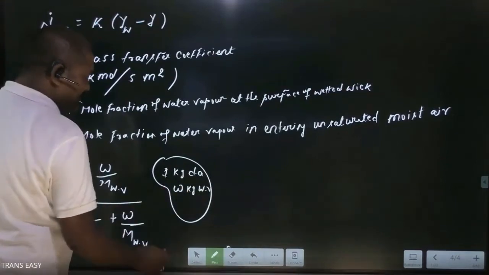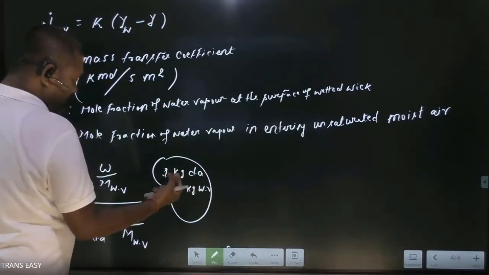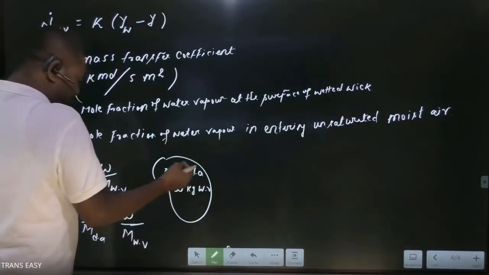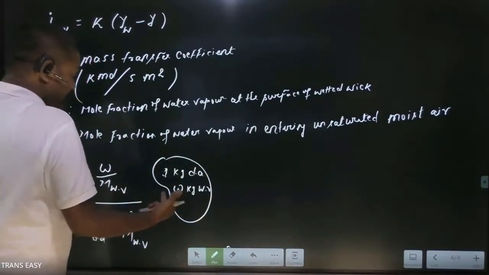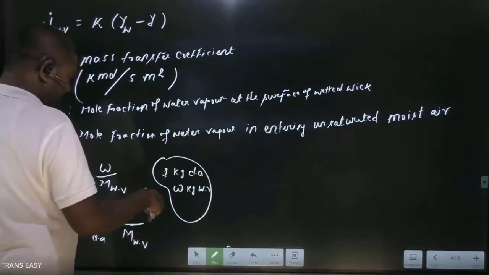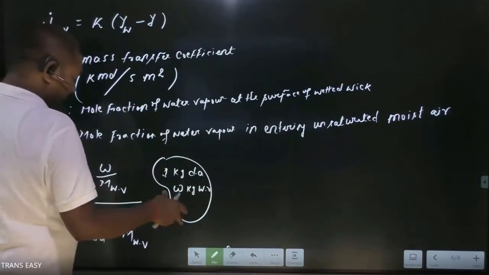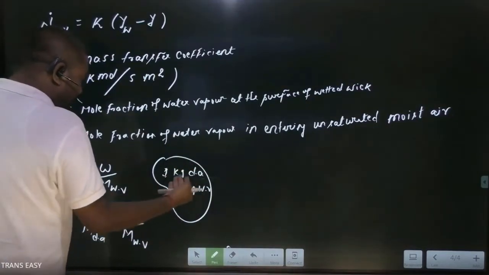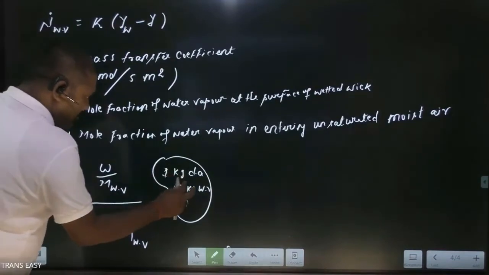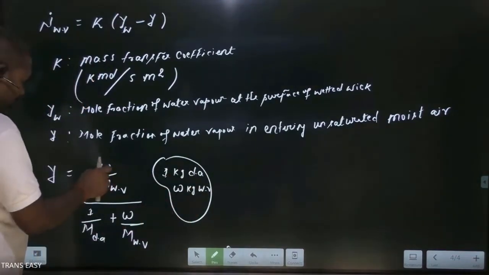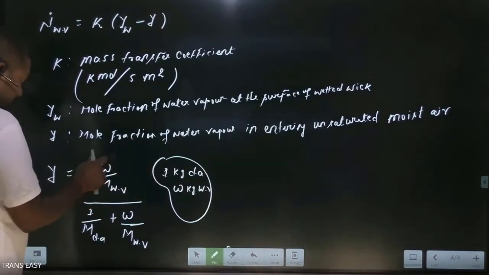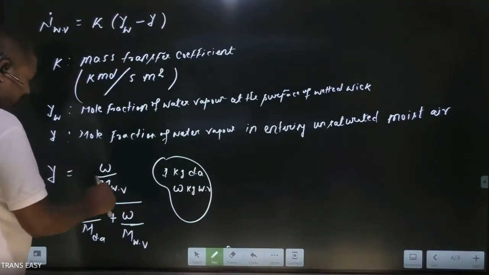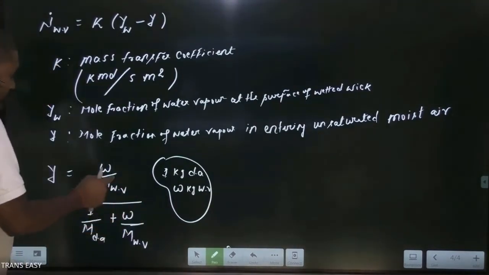1 kg dry air contains omega kg water vapor because moist air has a specific humidity of omega, that is omega kg of water vapor per kg of dry air. If you take 1 kg of dry air in order to calculate the mole fraction of water vapor, because in psychrometry we define terms per kg of dry air, so here I am taking 1 kg of dry air, and 1 kg of dry air has omega kg of water vapor. So the number of moles of water vapor is omega, this is the kg of water vapor with 1 kg of dry air, so kg of water vapor upon molecular weight of water vapor.